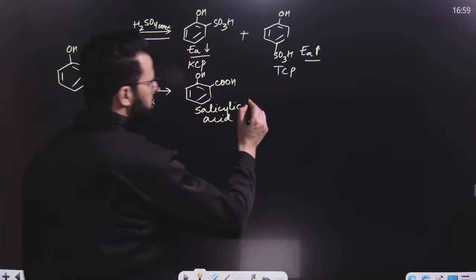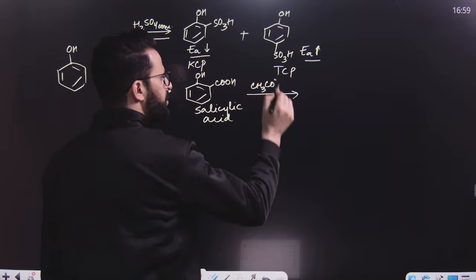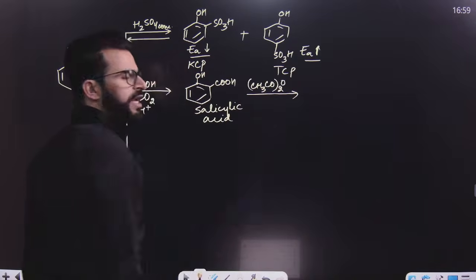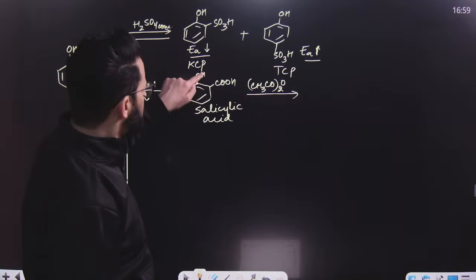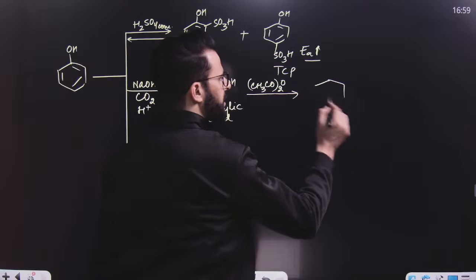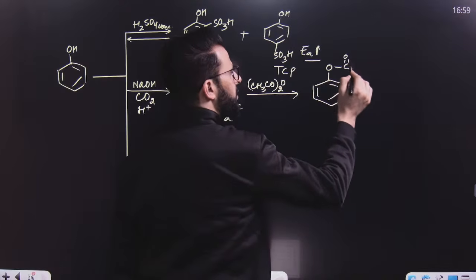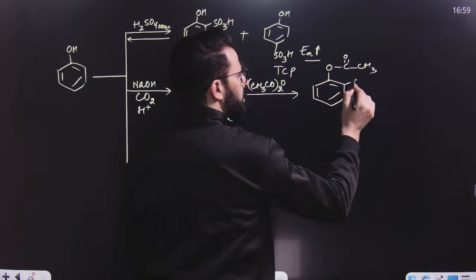Remember, if this is treated further with either acetic anhydride or acetyl chloride, then the H of this phenol will be replaced by COCH3 group. That means acetylation will take place.